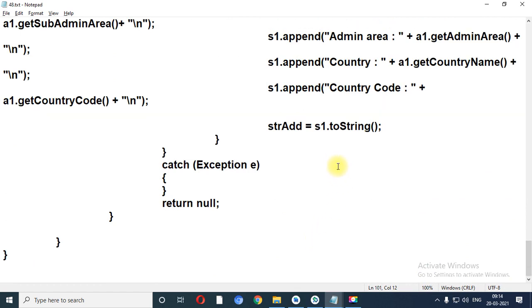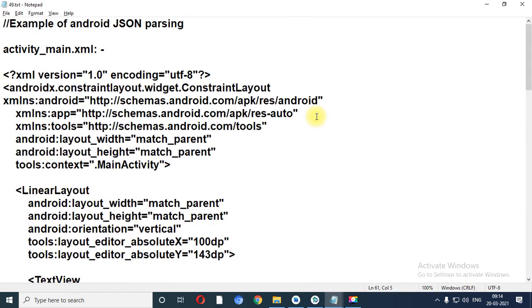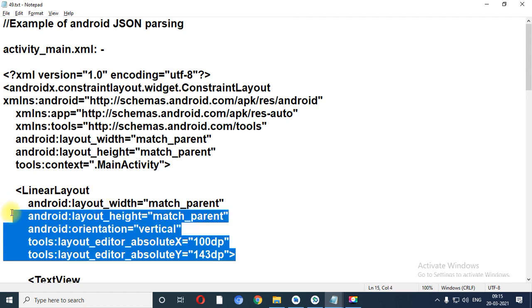Let me share the last notepad file, which is based on JSON parsing, and we have taken a very easy program which represents the JSON. You need to again recall the full form of JSON, JavaScript Object Notation.